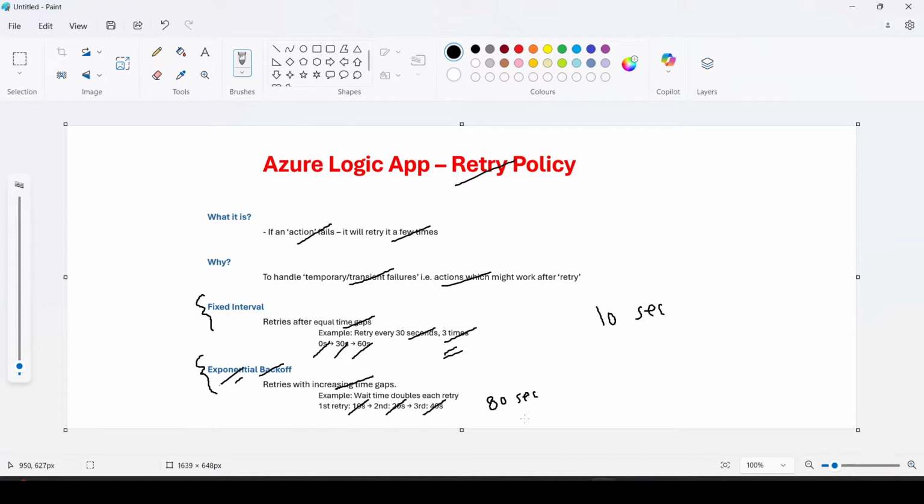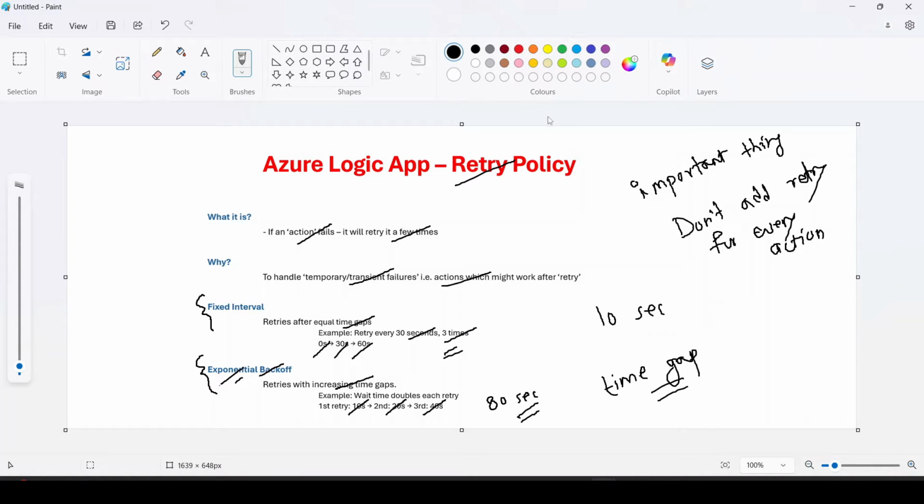But when we have such exponential behavior, that is, between each retry we are increasing the time gap, ideally we are giving breathing space to that service and there is a high probability that the service will start working again.